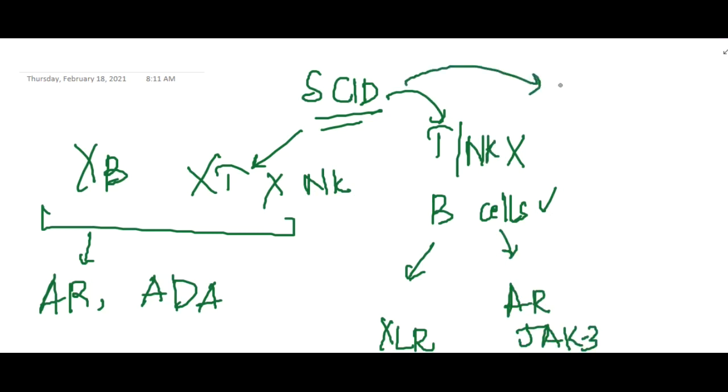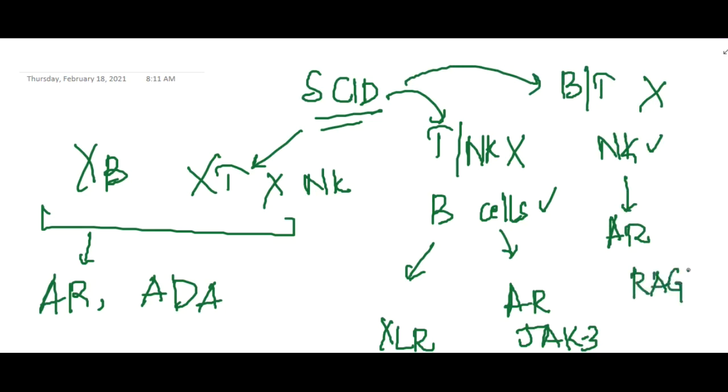Whereas in the third type, B cells and T cells are absent but NK cells are present. This is seen in autosomal recessive RAG1 and 2.